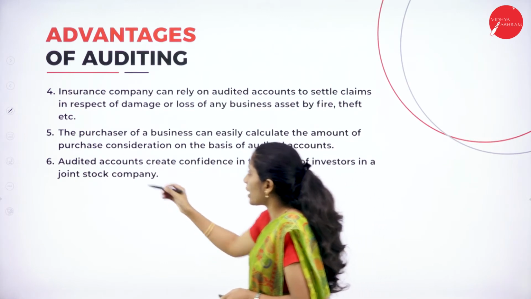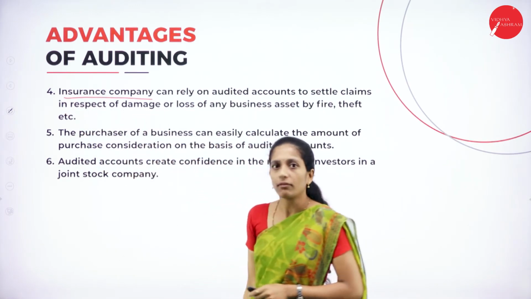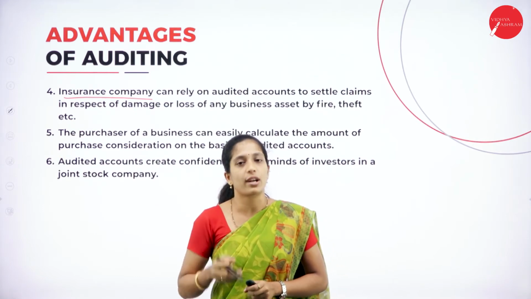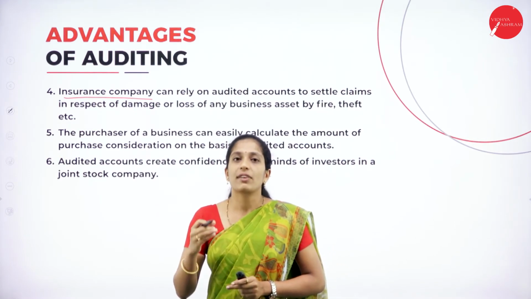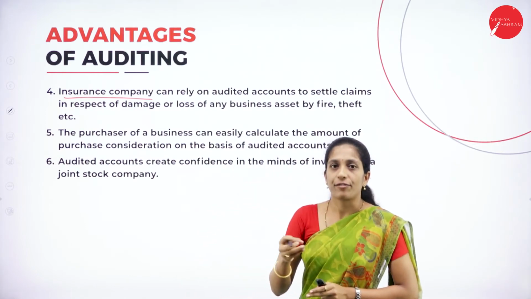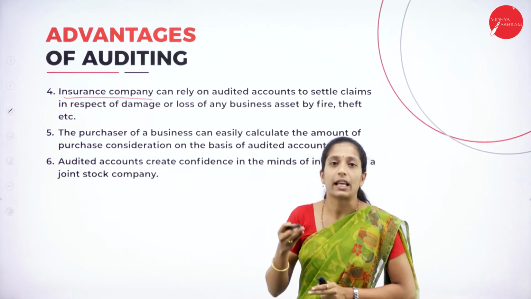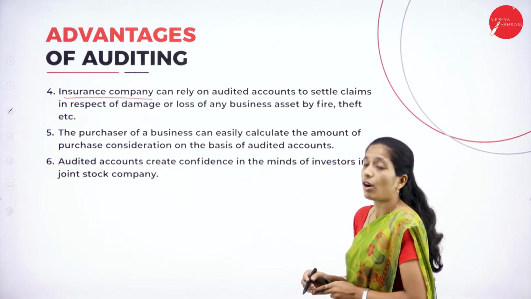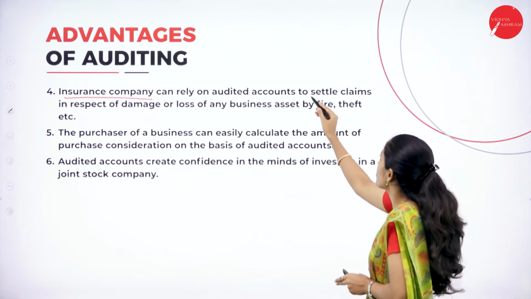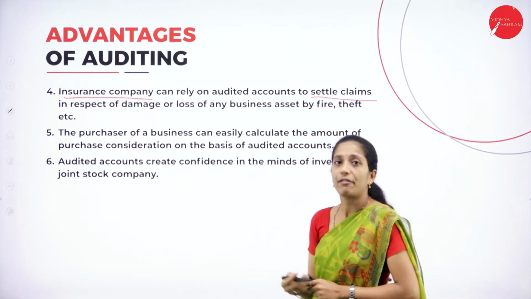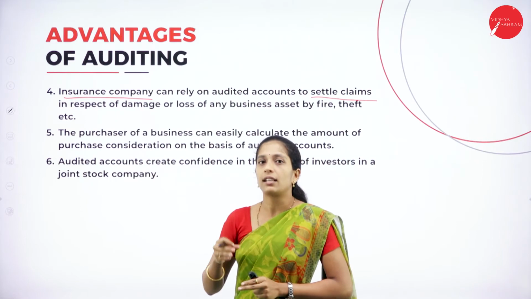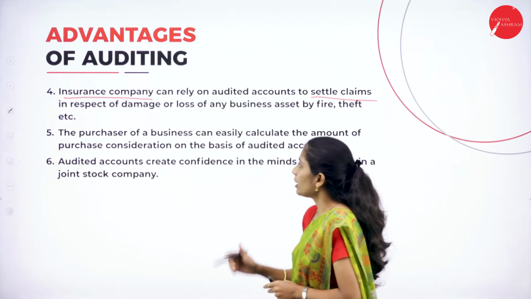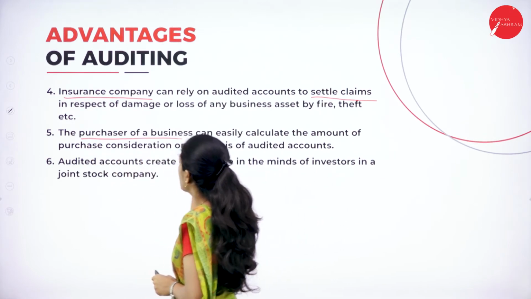And the next one, insurance company. As I told, if they have an audit report, the insurance company can also give insurance to the organization. Even the business can claim from the insurance company if any risk has happened in the business. So the insurance company can rely on audited accounts to settle claims. If any theft or fire happens in the business, then the business can claim from the insurance company.